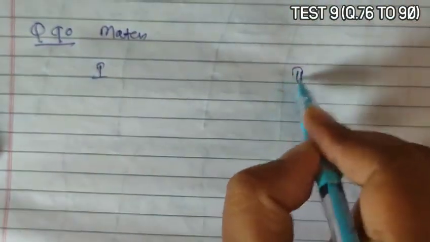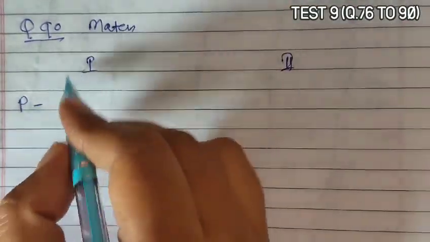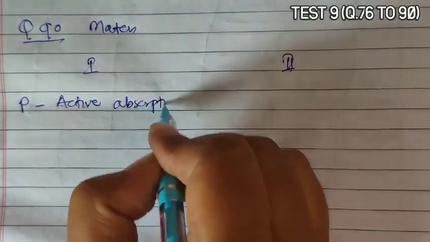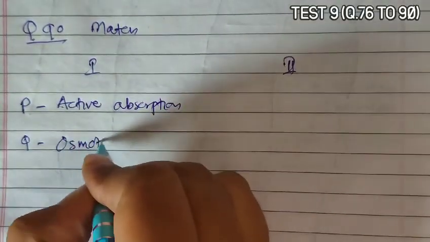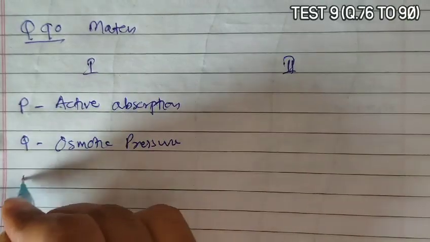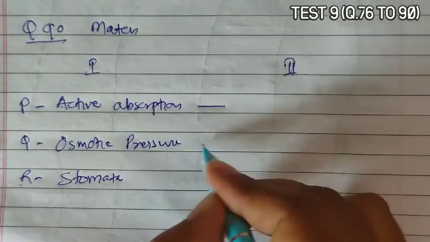Question 90 asks to match the following, and we have column 1 and column 2. In column 1 they have given P as active absorption, Q as osmotic pressure, and R as stomata.